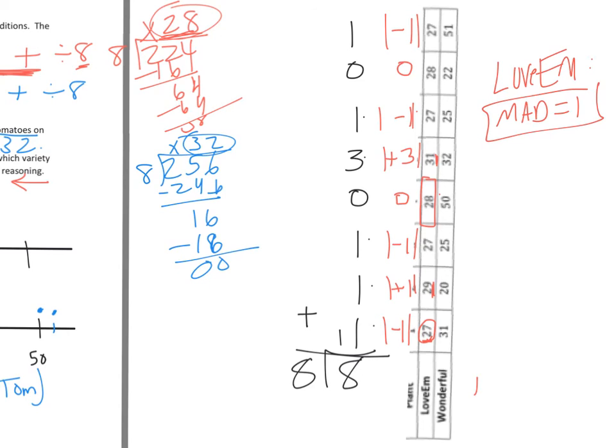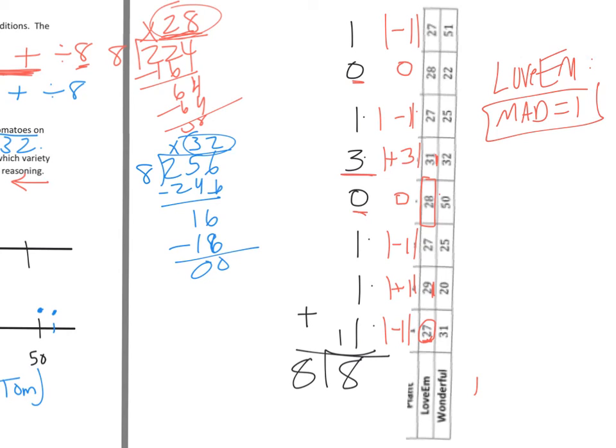Meaning the average distance away from the mean is 1. We know that our high score is 3 away. That's not 1 away, but it makes up for the ones that are 0. So if I were going to predict, I could predict 1 above or 1 below and be pretty close with my prediction.